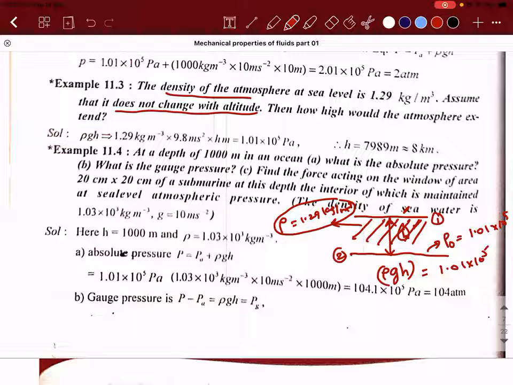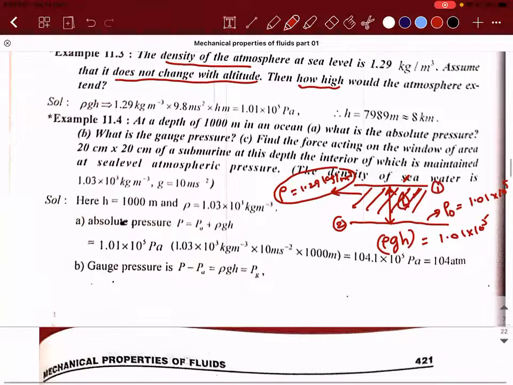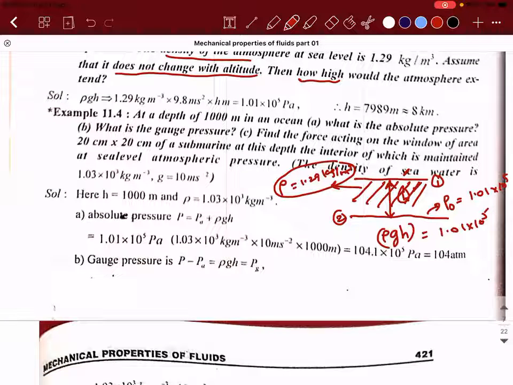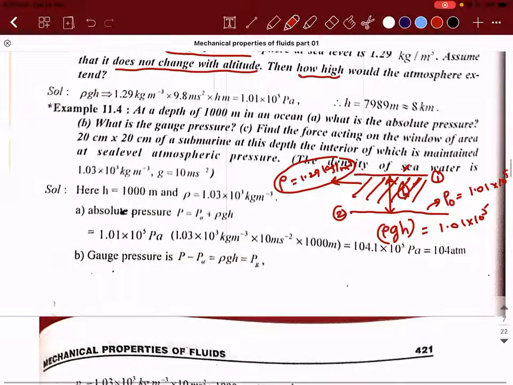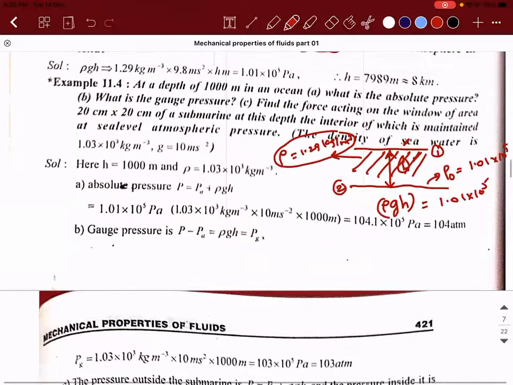Understood. Okay. So here one confusing factor that might happen is they asked how high. How high means you should actually solve the problem in the reverse, because rho gh is a formula which is used for depth. h is depth. Right. So we'll do one more problem based on this concept. Then we'll do a problem based on Pascal's law. Shall I proceed, guys?